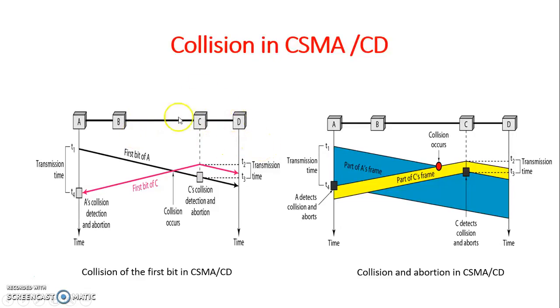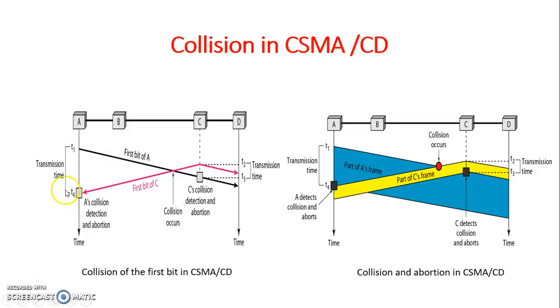So the station C detects the collision at time t3 when it receives A's first bit. So the station C will immediately abort its transmission. Likewise, the station A detects the collision at time t4 when it receives C's first bit.